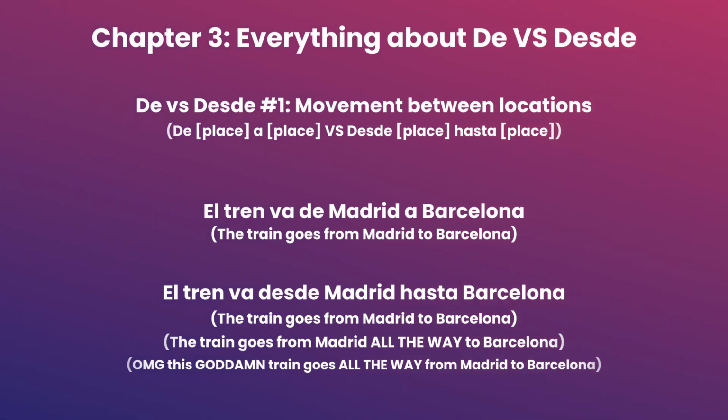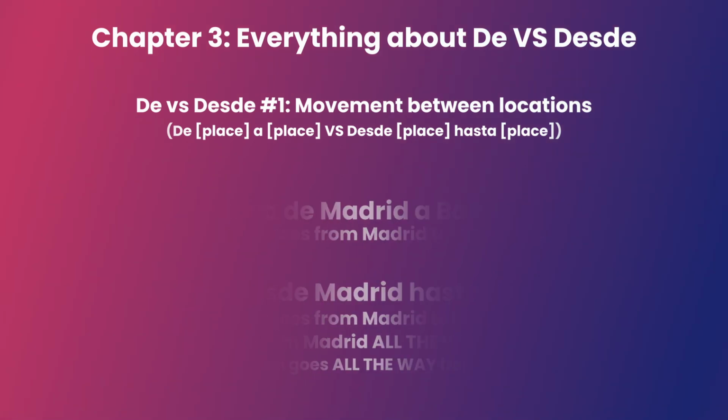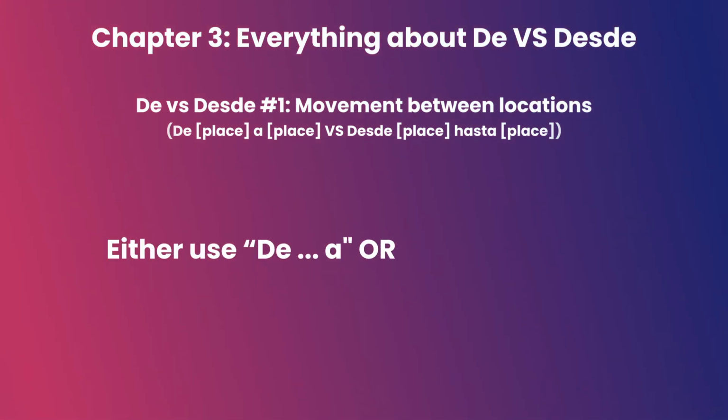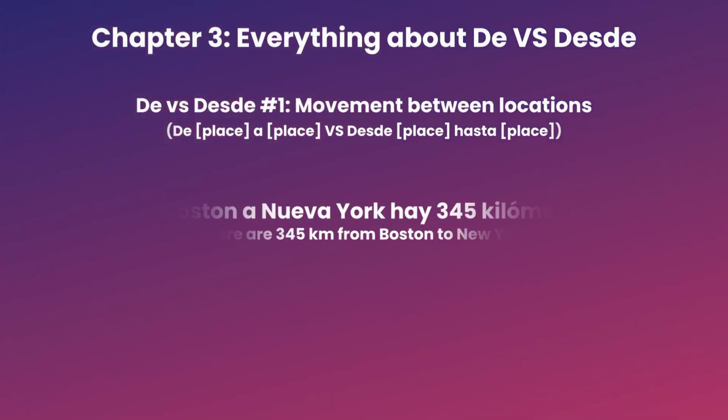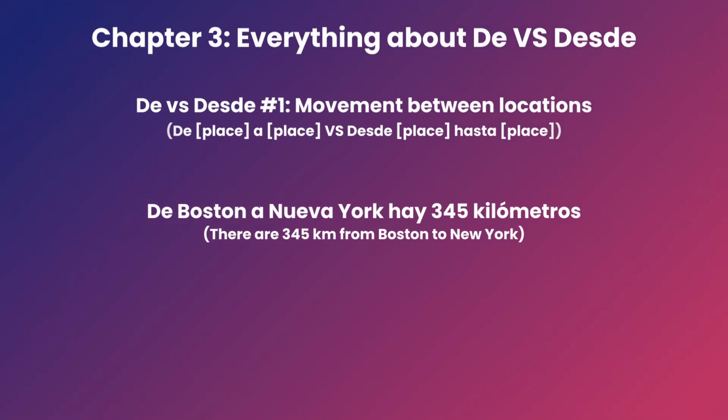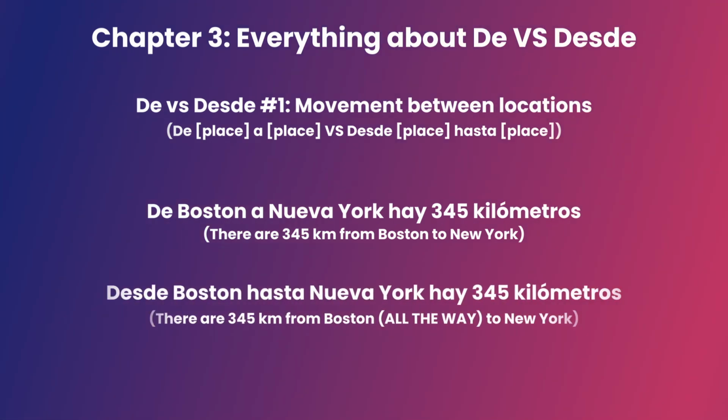You should have noticed that de is used with a and desde is used with hasta. This is the normal way to use these ranges. It would be incorrect to mix them up, please remember this. Either use de a or desde hasta. Let's look at another example. De Boston a Nueva York hay 345 kilómetros, and desde Boston hasta Nueva York hay 345 kilómetros.